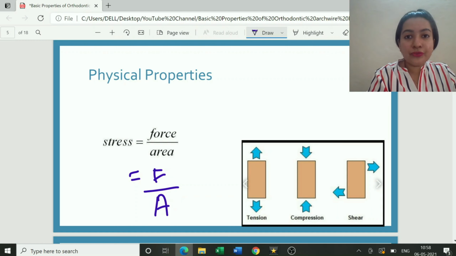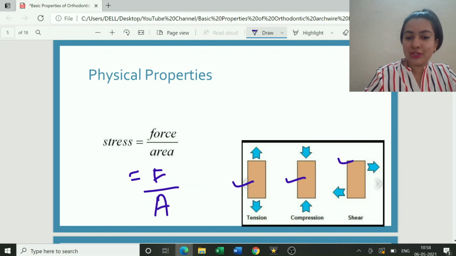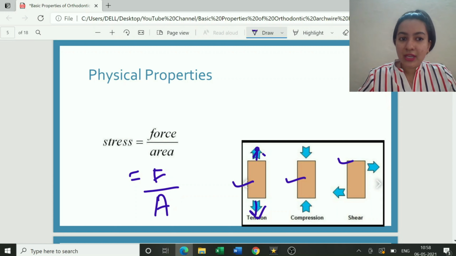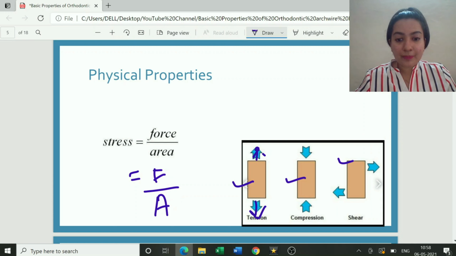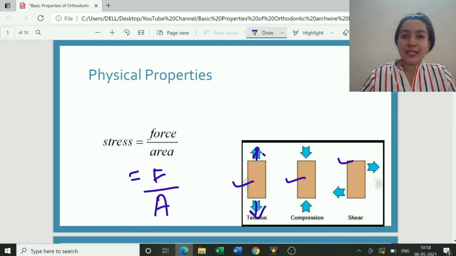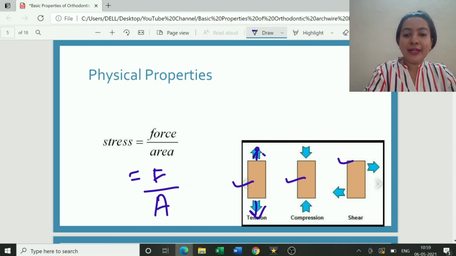Now stress can be of three types. There can be tension stress, there can be compressive stress, or there can be shear stress. If you see the direction of this arrow, when my force is applied in two opposite directions, the kind of stress which is generated is known as tension stress. In tension stress, the force acts in opposite directions, whereas if the forces are acting in a compressed manner, they are acting this way, the kind of stress which is generated is known as compression stress.